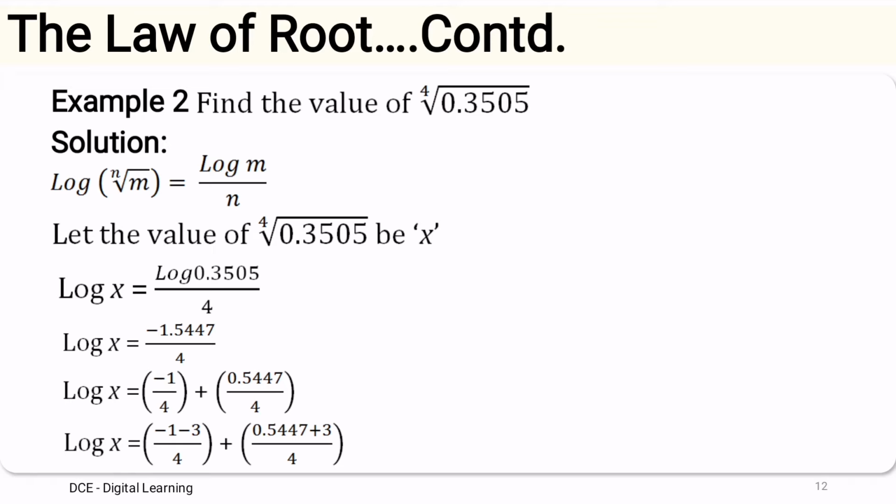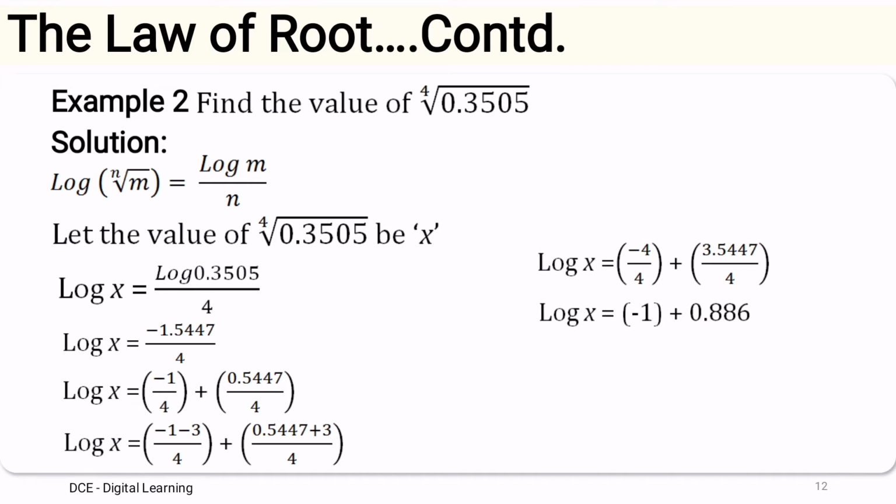Since minus 1 cannot be divided by 4, we deduct minus 3 from that minus 1. And since I have deducted minus 3 from the characteristic part, I add a similar value to the mantissa part. So minus 4 divided by 4 plus 3.5447 divided by 4. So minus 4 divided by 4 is minus 1, plus 3.5447 divided by 4 is 0.886. So log x equals minus 1.8886.